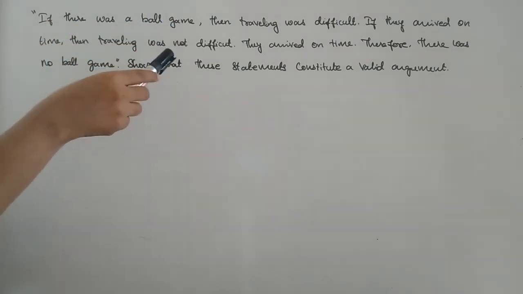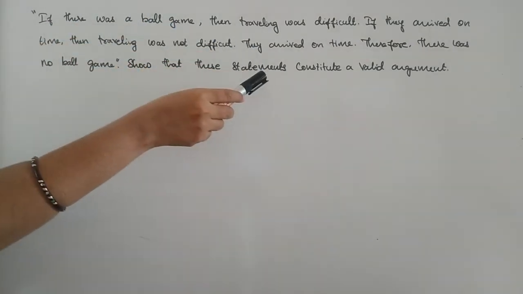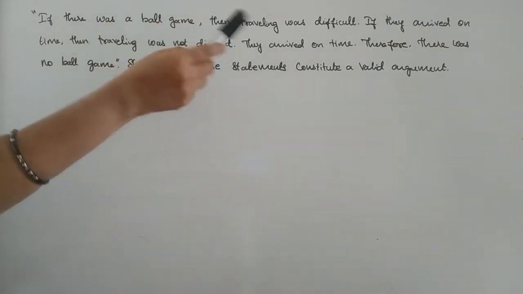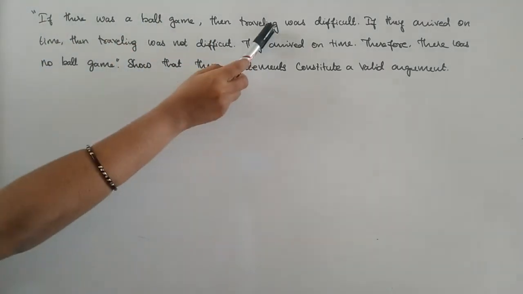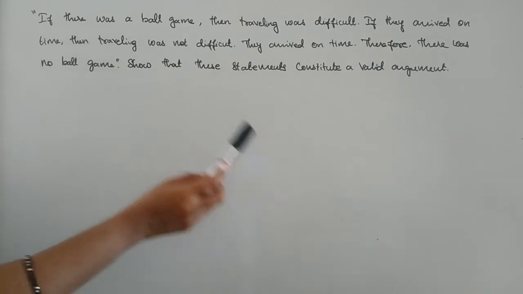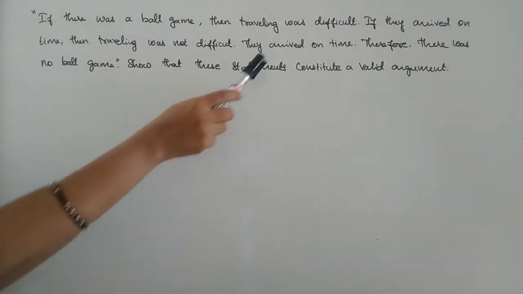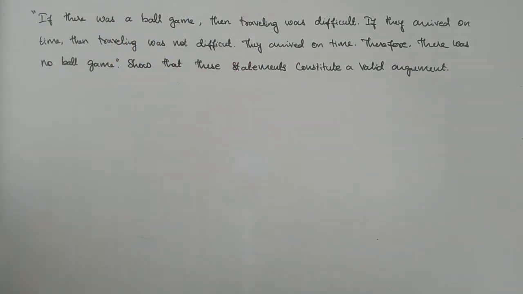We have three different types of statements which are repeated. One statement is there was a ball game, the next one is traveling was difficult, and another one is they arrived on time.